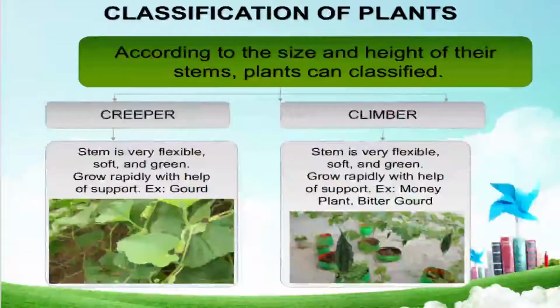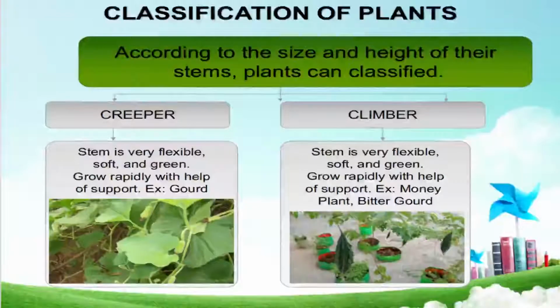Now we see another two, creeper and climber. Creeper, its stem is very weak, very flexible, soft and green in color. It grows very rapidly with the support of any woody stem or house or anything, because it runs on the ground in a creeping form.